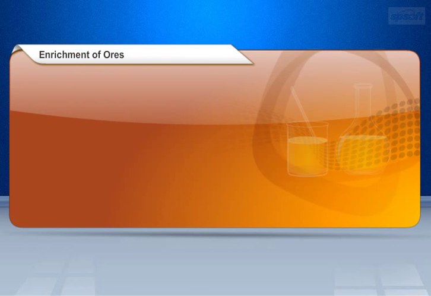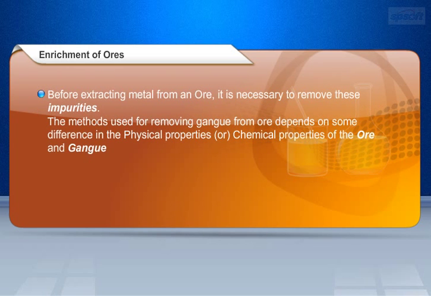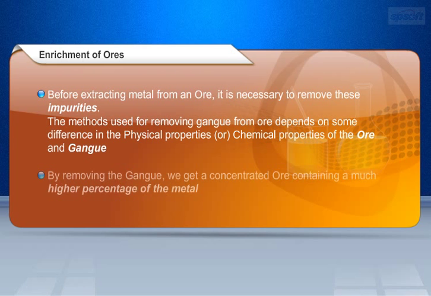Let us now learn about enrichment of ores. Ore is an impure compound of a metal containing a large amount of sand and rocky material. The unwanted impurities like sand, rocky material, etc. present in an ore are called gangue. Before extracting metal from an ore, it is necessary to remove these impurities. The method used for removing gangue from ore depends on some difference in the physical or chemical properties of the ore and gangue. By removing the gangue, we get a concentrated ore containing a much higher percentage of the metal.